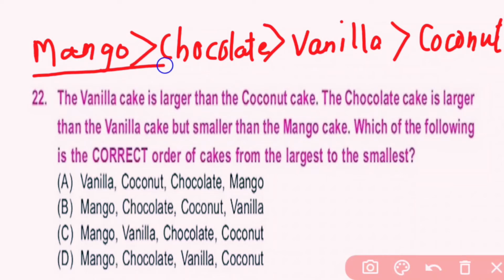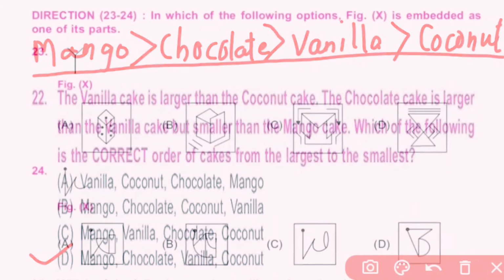So this is the correct order of cakes from largest to smallest. So D is the correct answer.